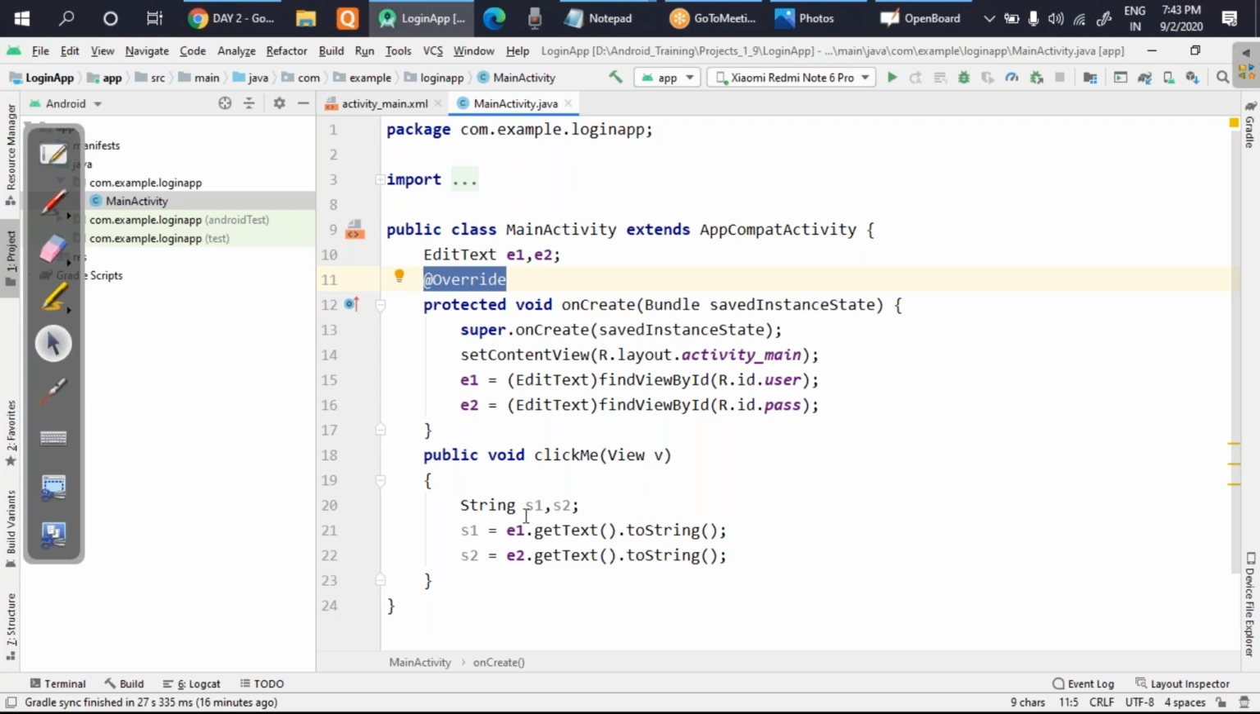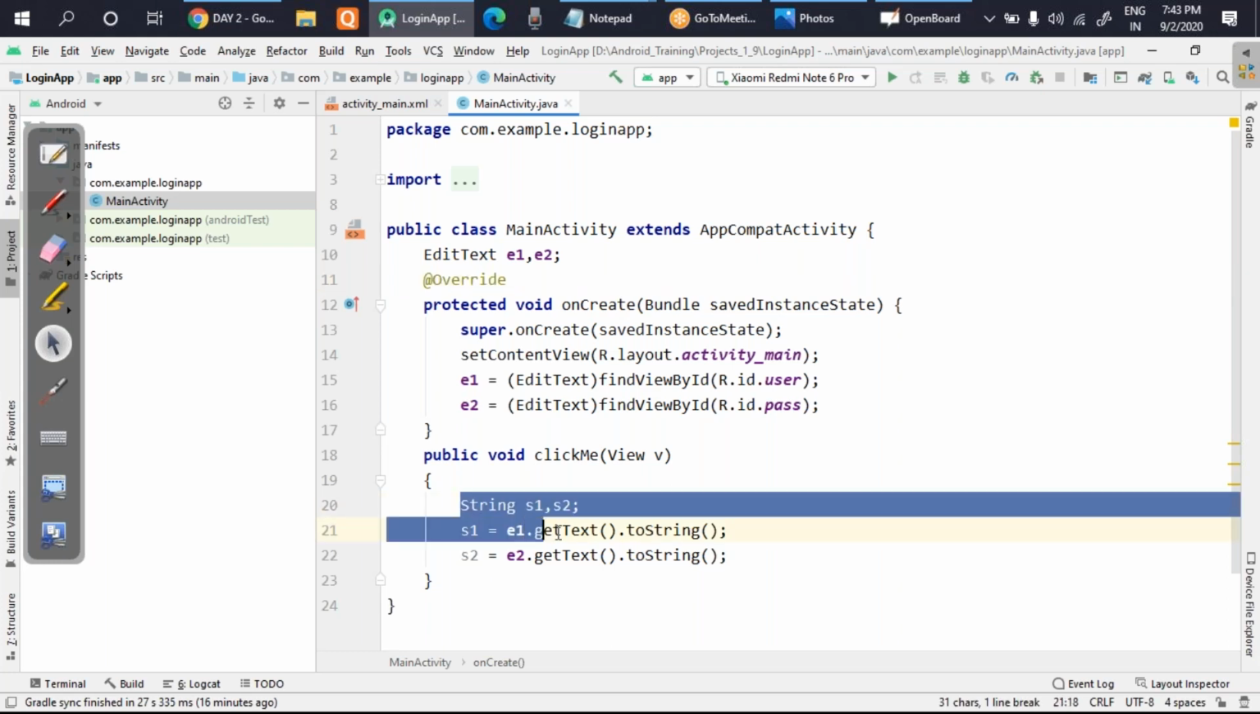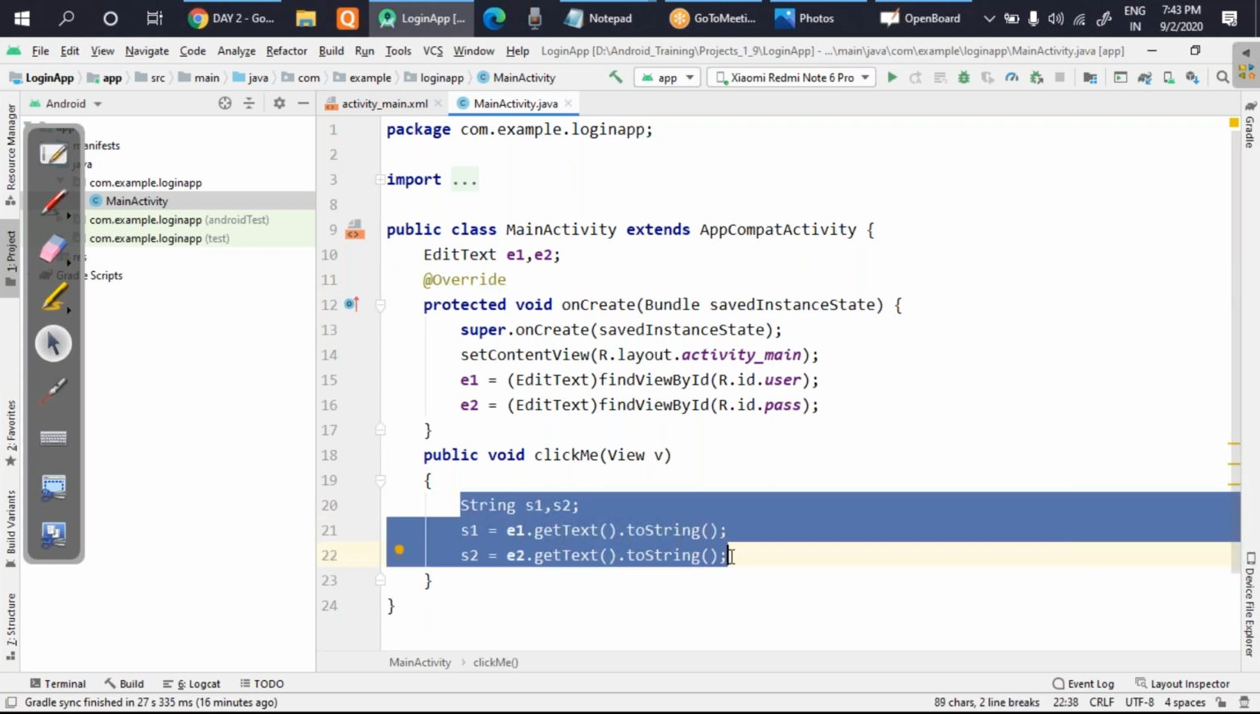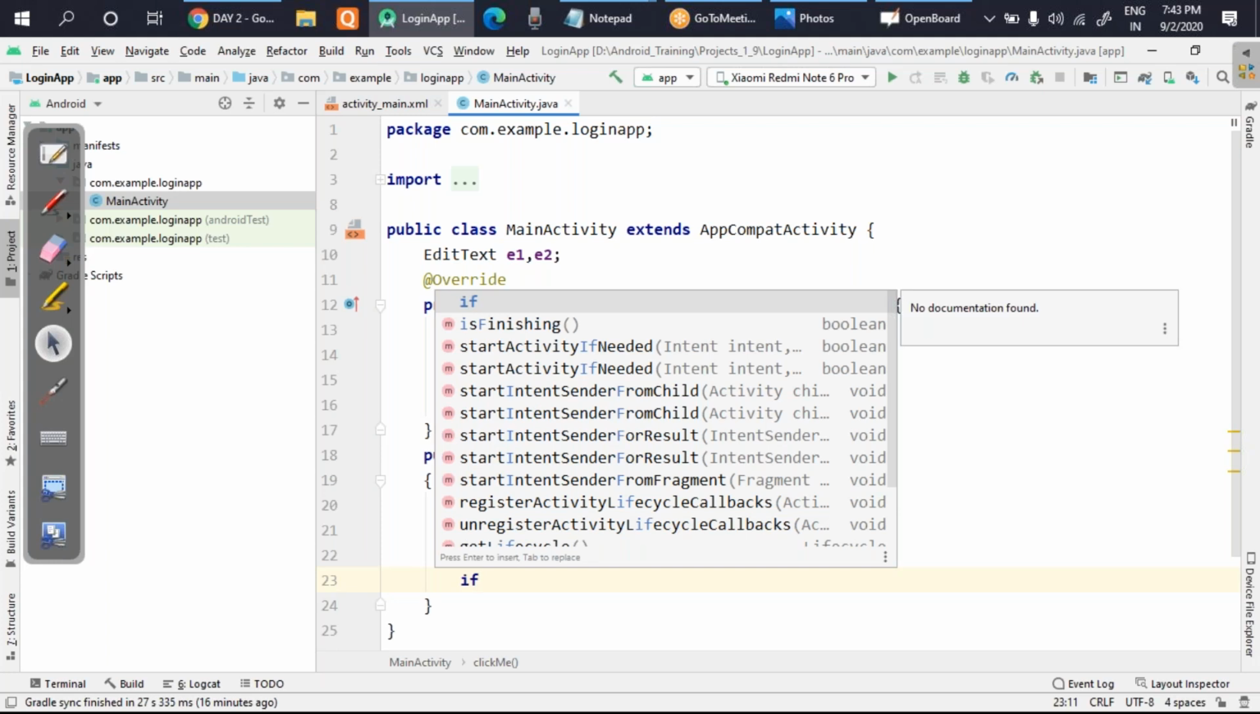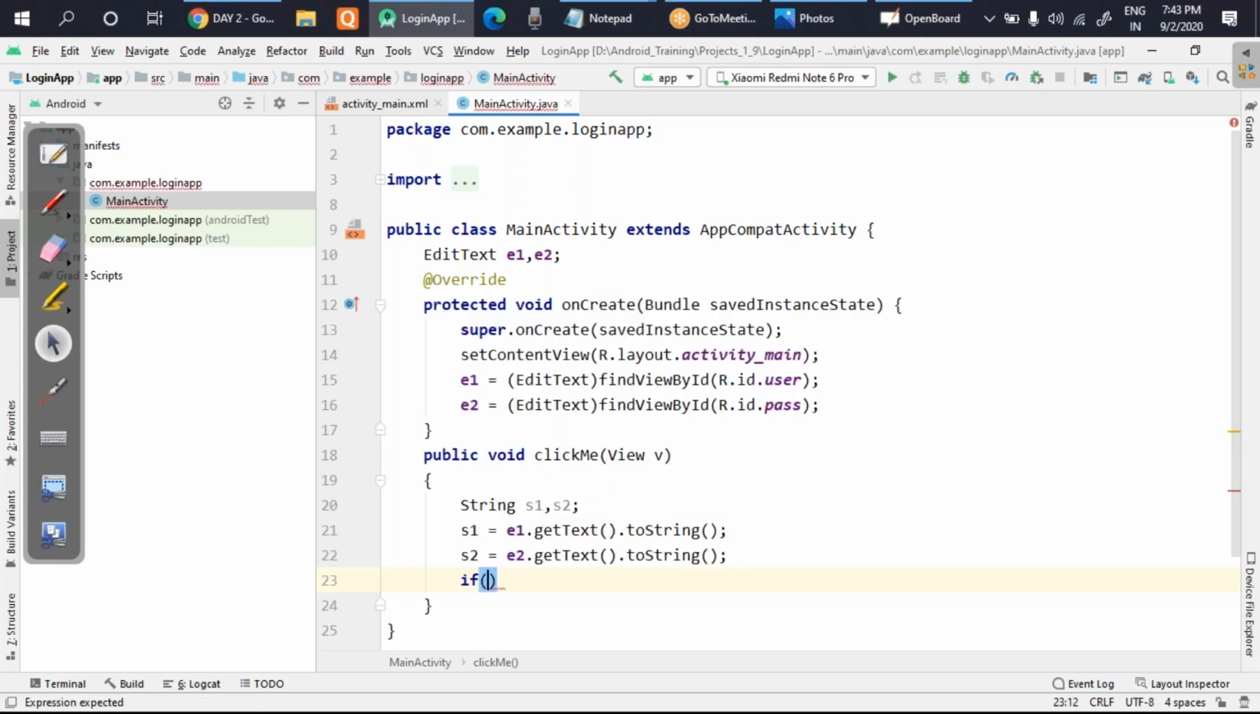Okay, guys. Now if you look here, what I have done is written the logic for the first part, that is, I have grabbed the strings. Once the string is with you, you will go for the comparison. So I'll write an if condition. If username and password both are equal, I mean both are correct, then only login will be successful. So I'll compare them.